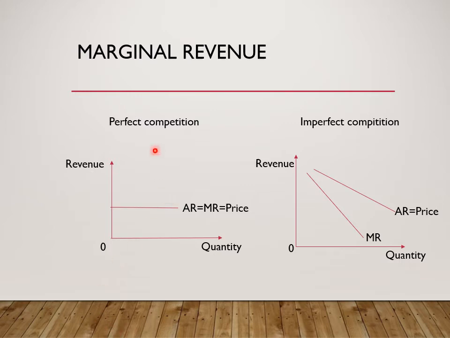So this is perfect competition, the average revenue is the same as price, because when you increase sales, you get income which equals the price of the product, because the price is constant. But for imperfect competition, to increase sales, price must fall. Therefore, any additional sales bring in money which is less than the price. That's why marginal revenue is always below the price line.